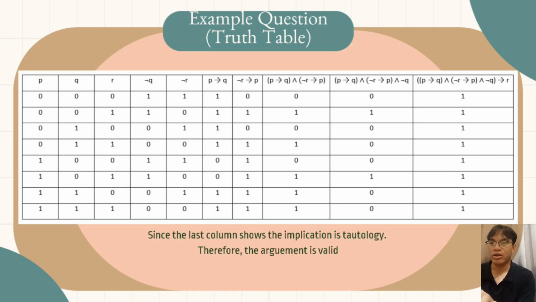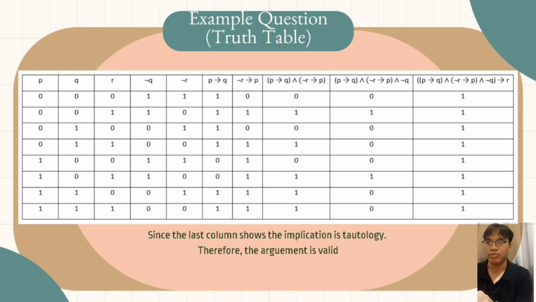The same goes for not R implies P. We will get the value based on the not R column and the P column. The next column will be P implies Q and not R implies P. We will get the value 1 when the values are 1 and 1, and the rest will be 0.